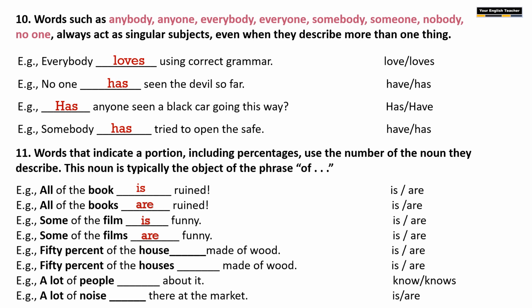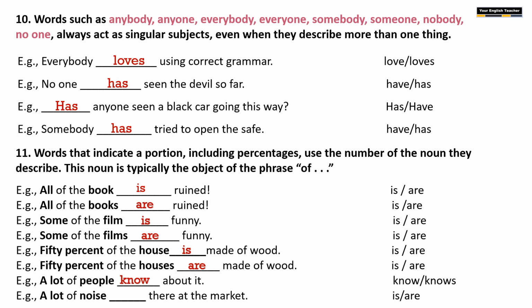50% of the house. House is singular, so use a singular verb. 50% of the houses. Here it is plural. Use a plural verb. A lot of people dash about it. A lot we are using, but the noun is people, which is plural. So we have to use a plural verb, which is know.